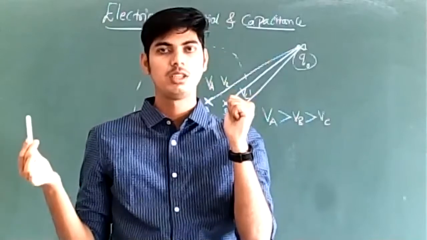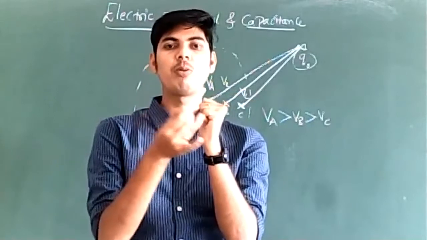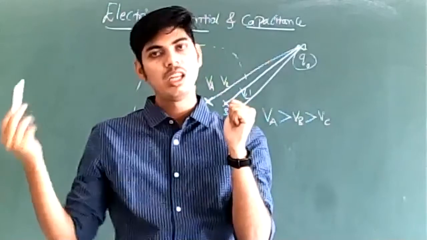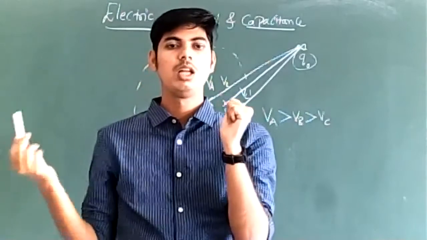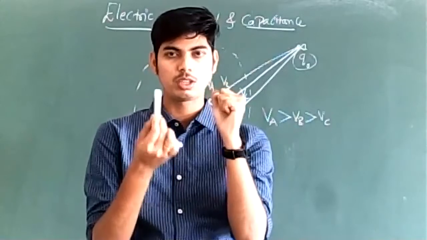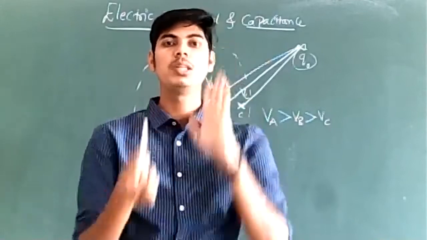So electric potential at a point depends upon the distance of the point from the source charge. More is the distance of the point from the source charge, less is the electric potential. Less is the distance of the point from the source charge, more will be the electric potential.